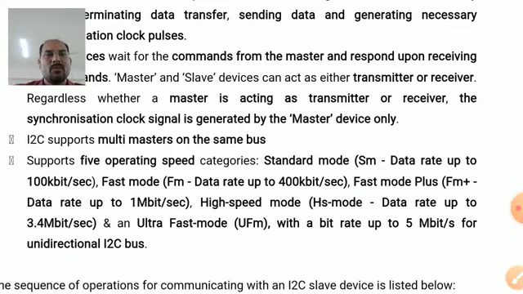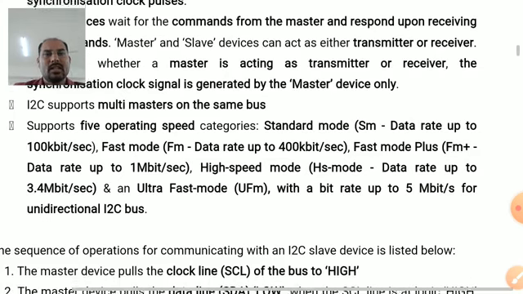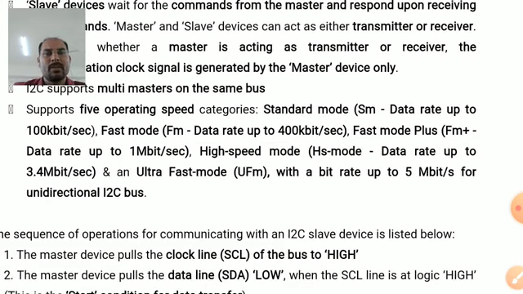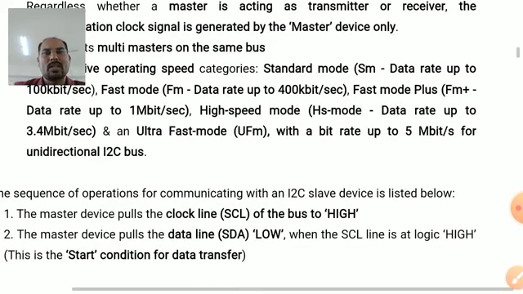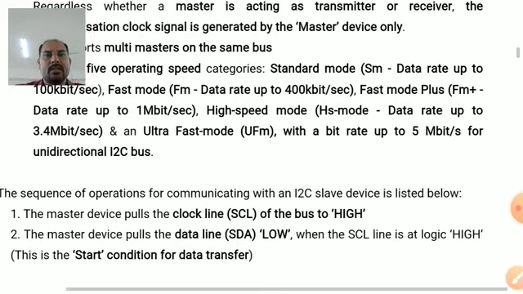Standard mode, wherein data rate is up to 100 kilobits per second. Fast mode, data rate is 400 kilobits per second. Fast mode plus, where data rate is 1 megabit per second. High speed mode, where the data rate is 3.4 megabits per second. And the last one, ultra fast mode, that is data rate is up to 5 megabits per second.